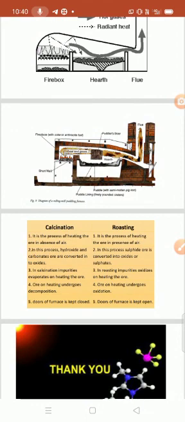Next, doors of the furnace are kept closed in calcination, while doors of the furnace are kept open in roasting. This is about the chemical methods: first calcination and second roasting.